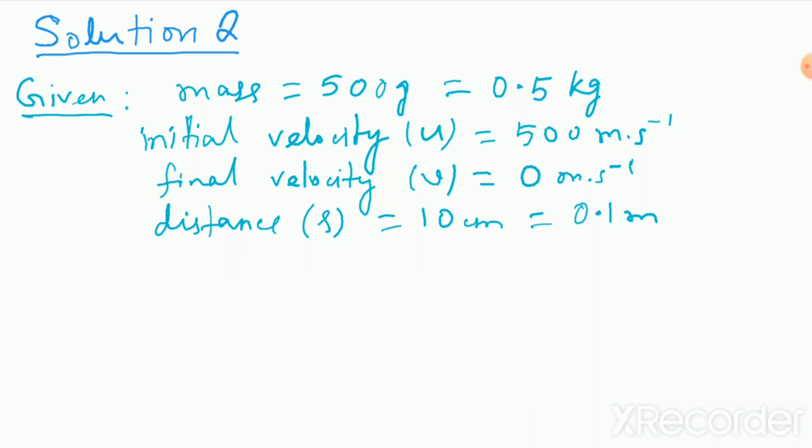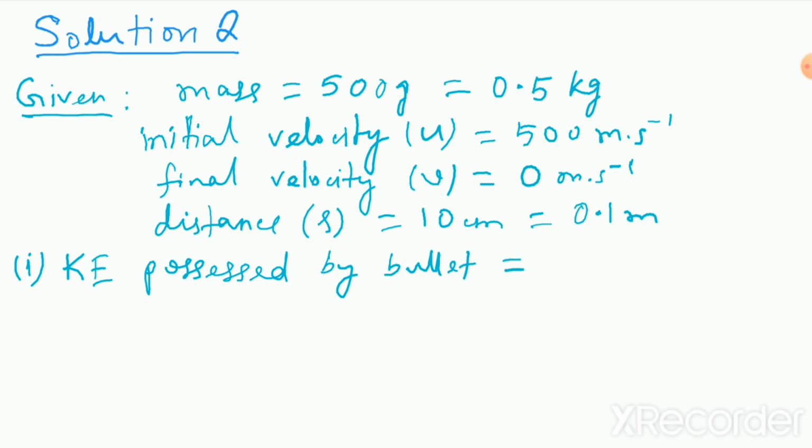So first part of the solution: when the bullet is moving at a speed of 500 meter per second, having a mass of 0.5 kg, it will be having a kinetic energy of half mu square. So kinetic energy possessed by the bullet is equal to half mu square. That is equal to half into mass, 0.5 kg.